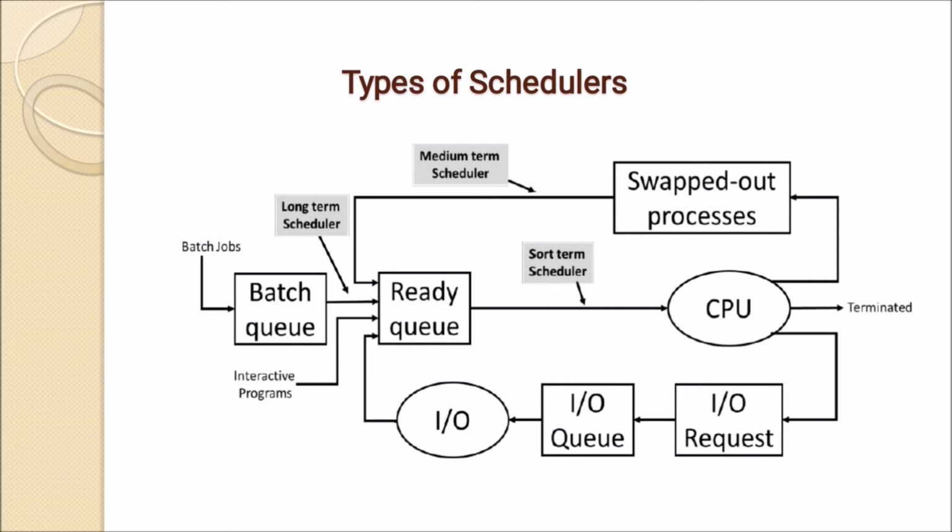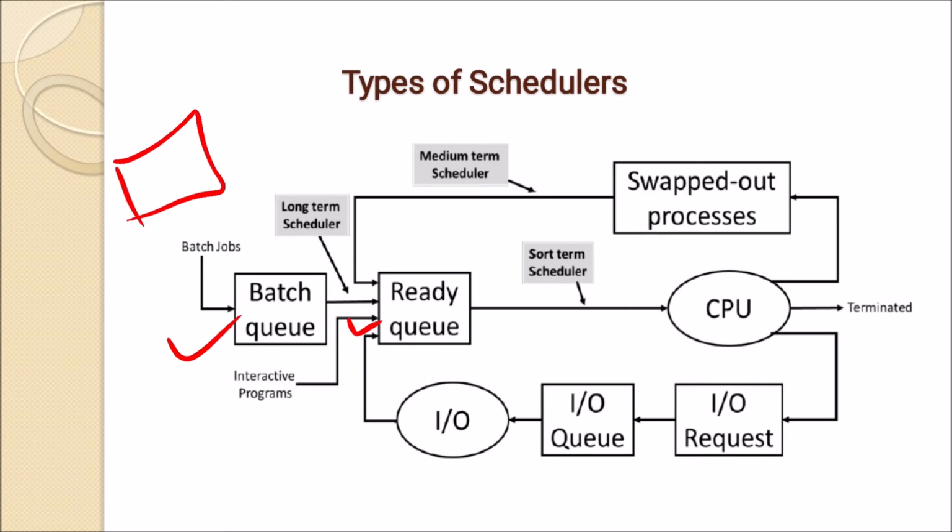This diagram helps us understand where the scheduler is required. Here there is a batch queue. Whenever a new job, a new program, is created, it is not yet in the ready queue, it is only just created. We say that batch. So now there is one batch queue. After that, the process is loaded into memory, so it is in the ready queue. So there is another queue.